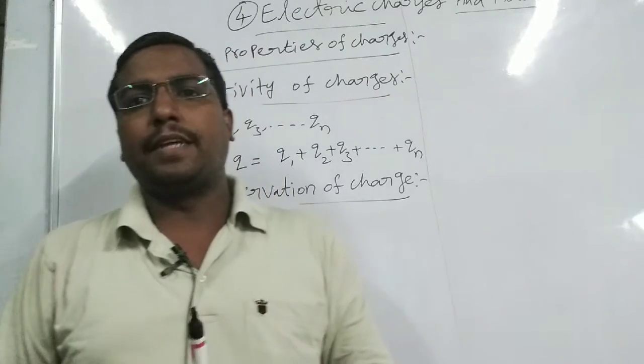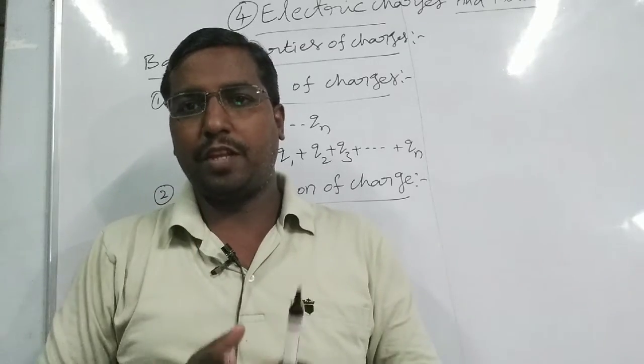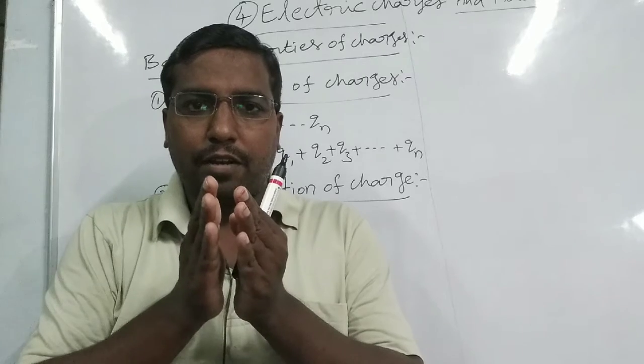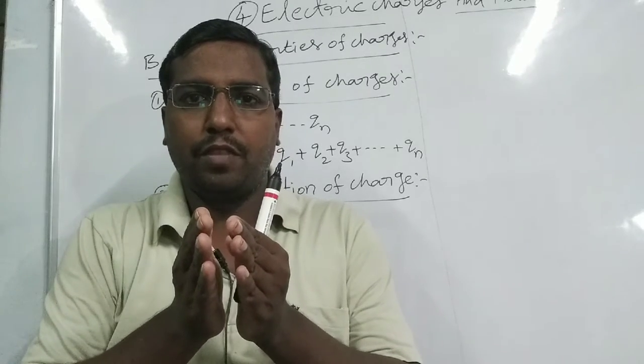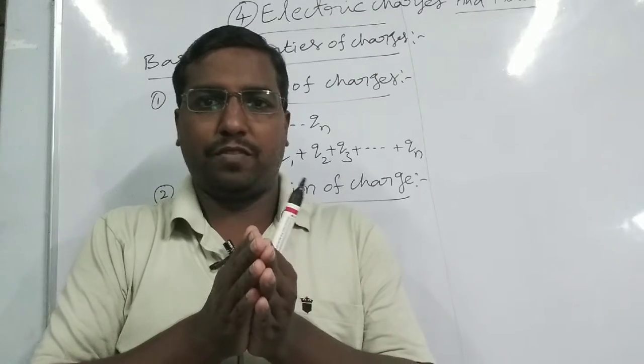So charges are transferred from one form to another; in the rubbing process, they go from one place to another.